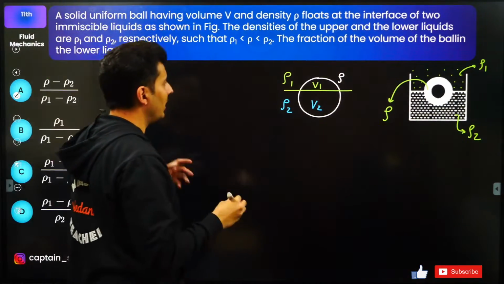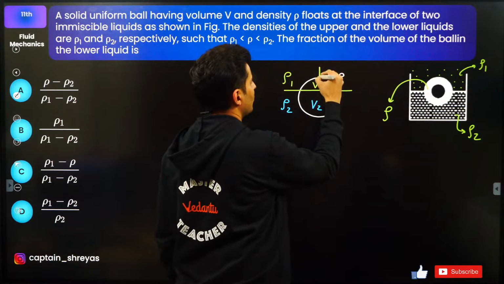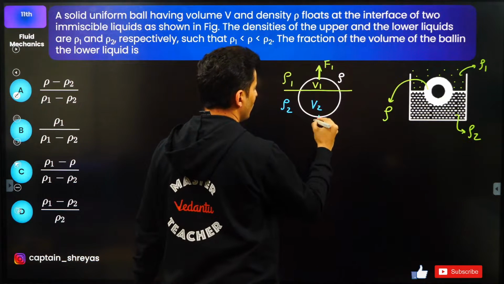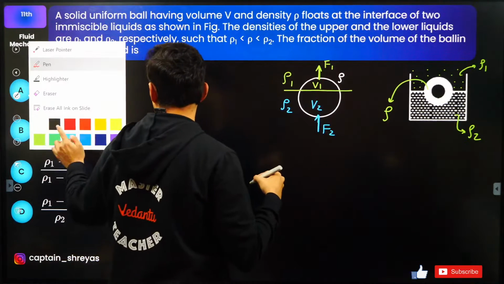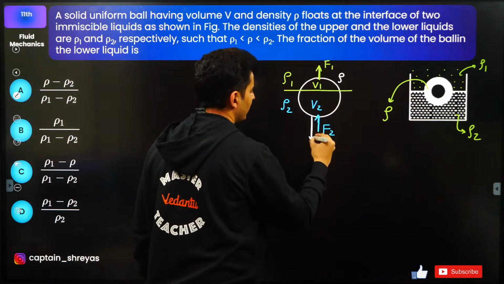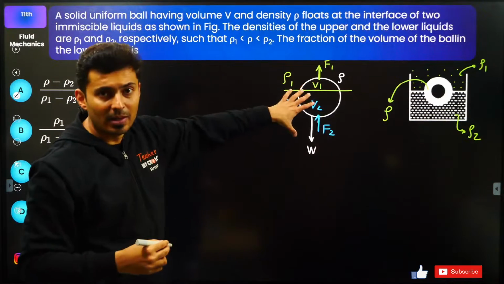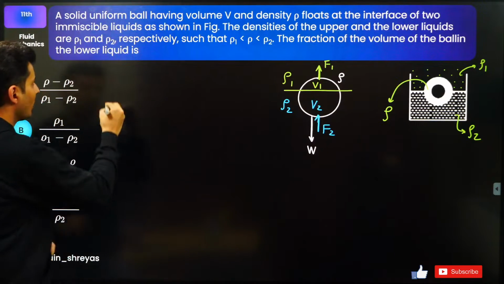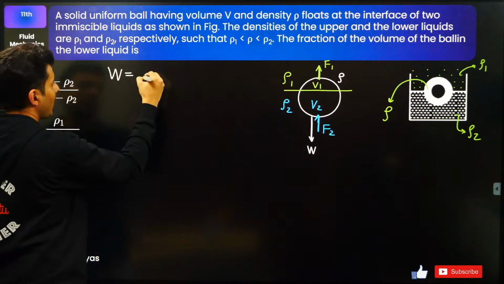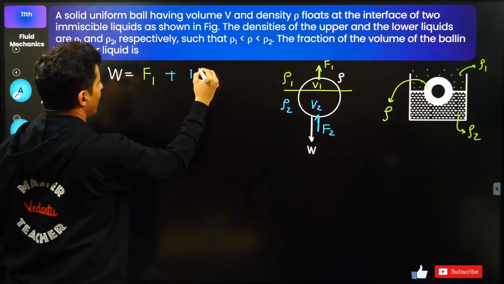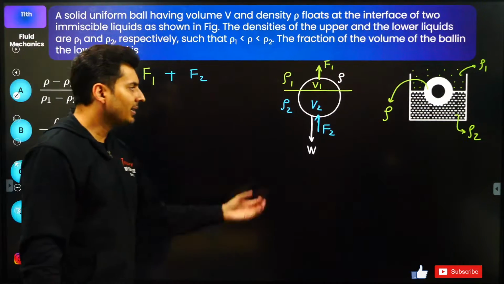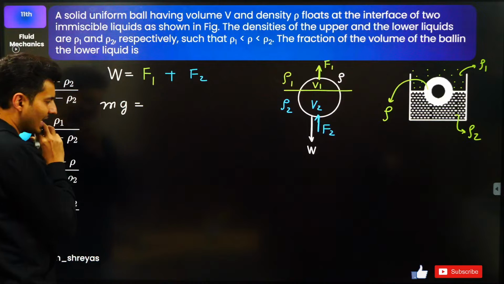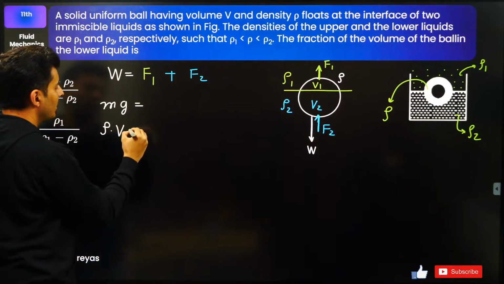Now what will happen? There will be buoyant force. Buoyant force always pushes it up. So there will be buoyant force F1, and also buoyant force F2, and there will also be the weight of the solid. In equilibrium, these two upward forces will be balanced by the weight, correct? So can I not say the weight will be equal to F1 plus F2? What is the weight of the solid? The weight of the solid is mass into gravity. Now mass into gravity, mass I can write as density into volume into g, right?